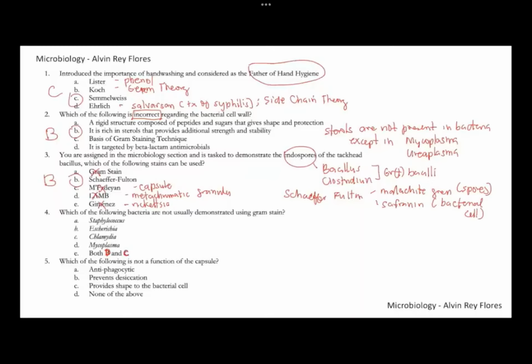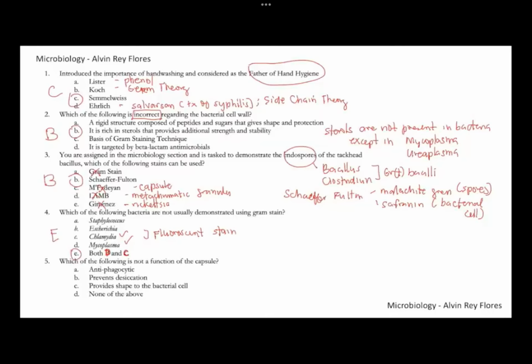Number four, which of the following bacteria are not usually demonstrated using gram stain? Although gram stain is the fundamental staining technique that we use in microbiology, it is not applicable to all types of bacteria, especially those that do not have a cell wall, as well as those found intracellularly. Among the choices, the best answer here would be letter E, both B and C. Chlamydia and Mycoplasma are usually not gram stained since Chlamydia is intracellular and Mycoplasma do not have a cell wall. Instead of gram staining, we can use fluorescent stains to demonstrate them. So for number four, this is letter E.